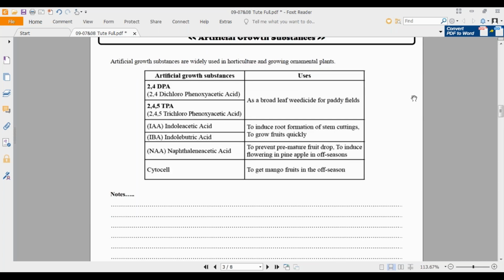And then NAA, naphthalene acetic acid. Where do we use it? To prevent premature fruit drops. Before they get matured, to prevent them from falling down, and to induce flowering in pineapple in the off season. During the off season, to increase the growth of flowers in pineapples, which thereafter will form into pineapples. Right? Cytocell. To get mango fruits in the off season, to get mangoes harvested during the off season, we use cytocell. Accordingly, these are the artificial growth substances that we are using.